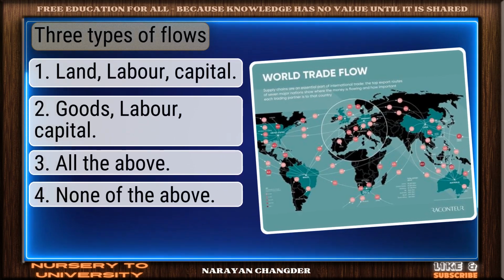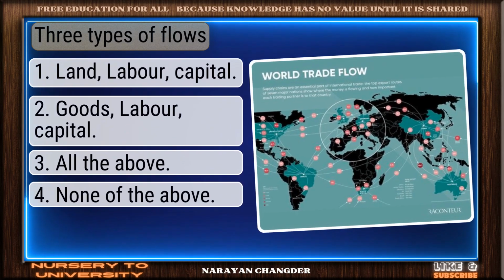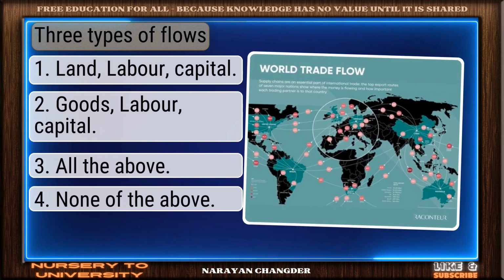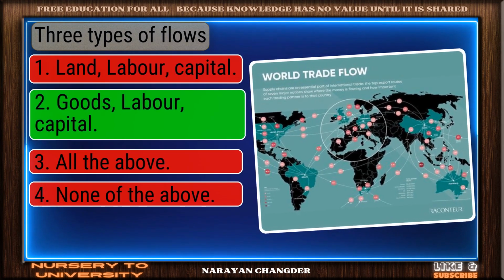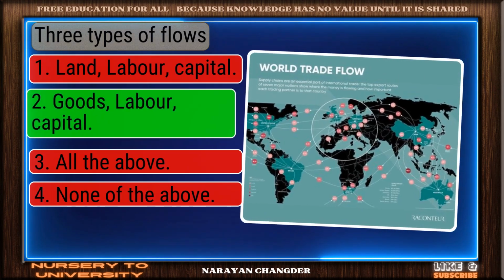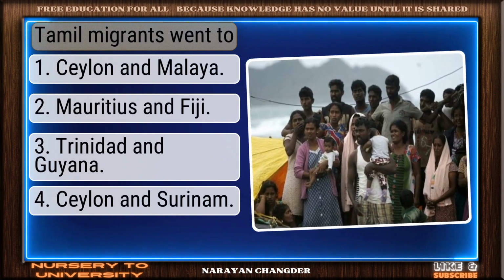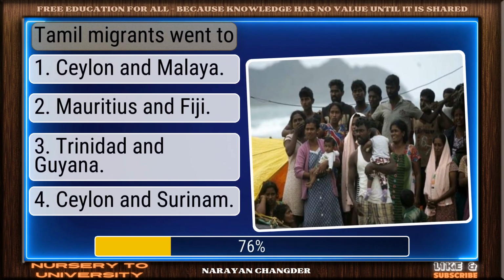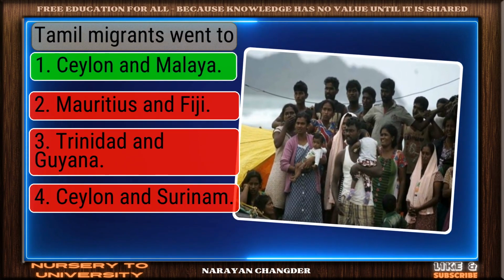Can you solve all these Class 10 History, Chapter 3, The Making of a Global World questions? 3 types of flows. Valid point. Goods, labor, capital is true. Tamil migrants went too. Strong choice. Ceylon and Malaya is right.